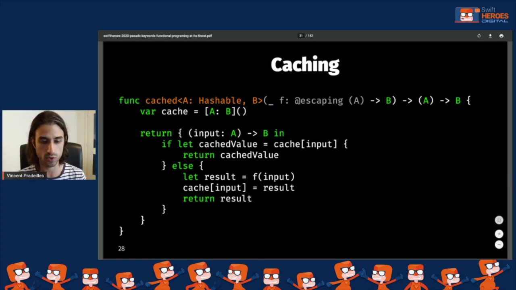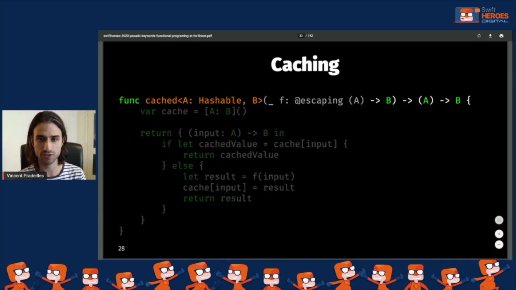So let's say I want to implement this caching mechanism and I want to make it in a way that at my call site, when I want to add the caching mechanism, I want it to be as seamless as possible. So of course, you can guess that given that this is the title of the talk, we are going to implement it with a pseudo keyword. So it will be a pseudo keyword called cache. So it's the function that you have on the screen. And since it's a little bit more involved than the previous one, we are going to take a look at it line by line in order to really understand what's happening.